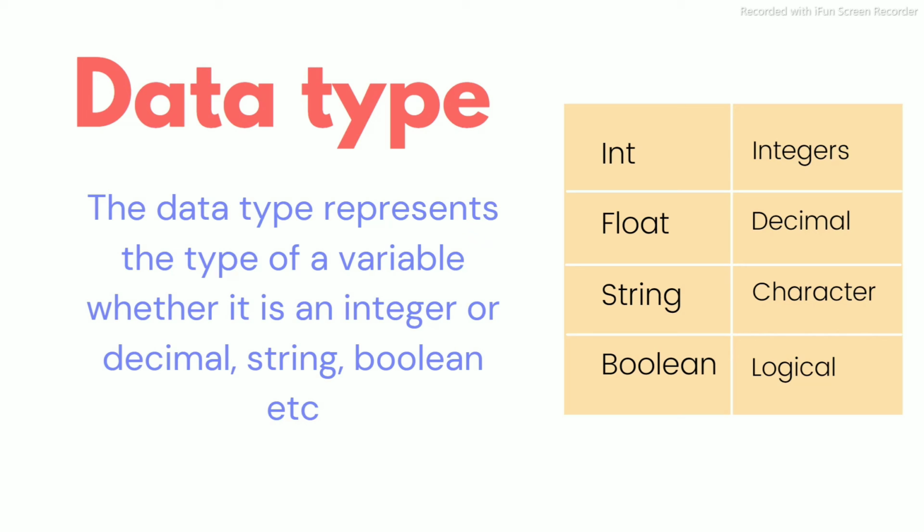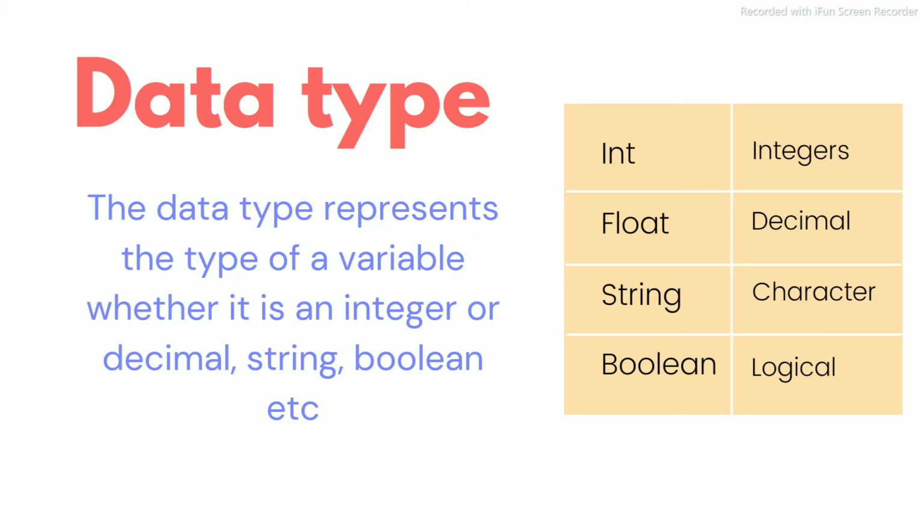When I am talking about the data type, as we have the integers, decimals, and the characters, JavaScript can find out what type of data we are providing, and it is possible with the data types. How? First of all, we have int, float, string, and boolean. Well, int is for the integer, float is for decimal, string is for character, and boolean for logical.